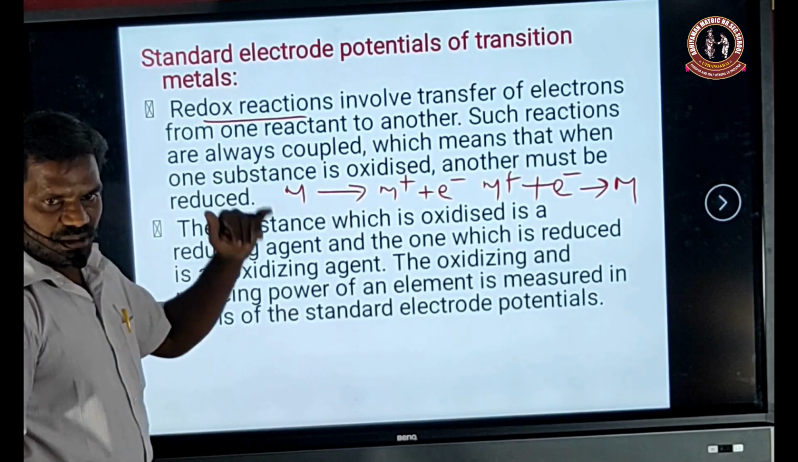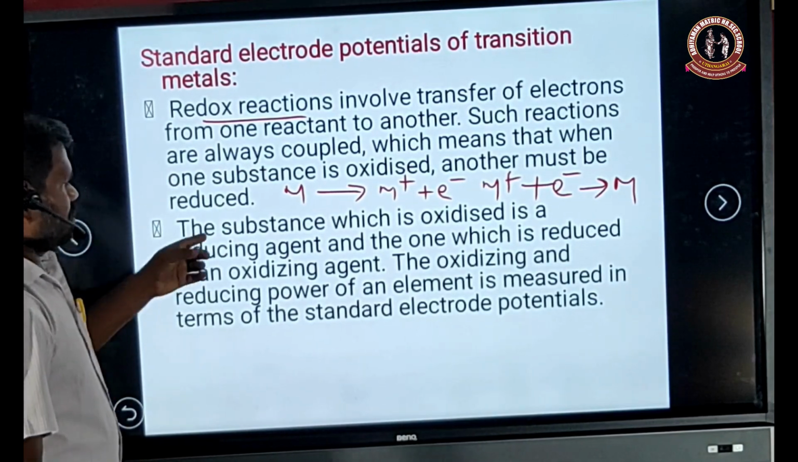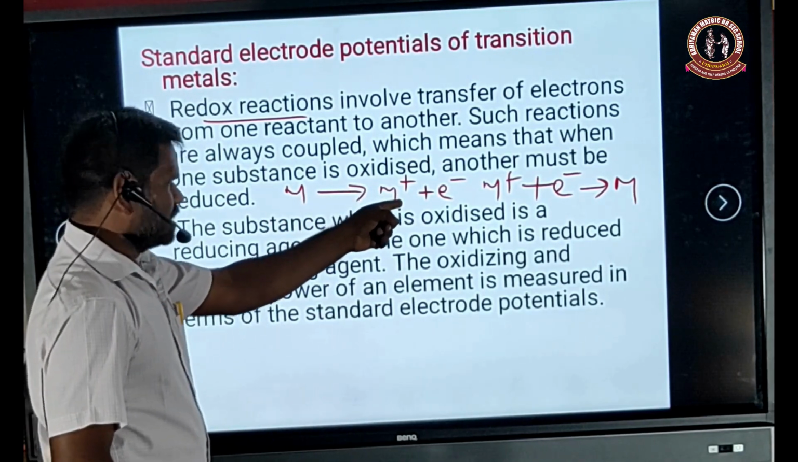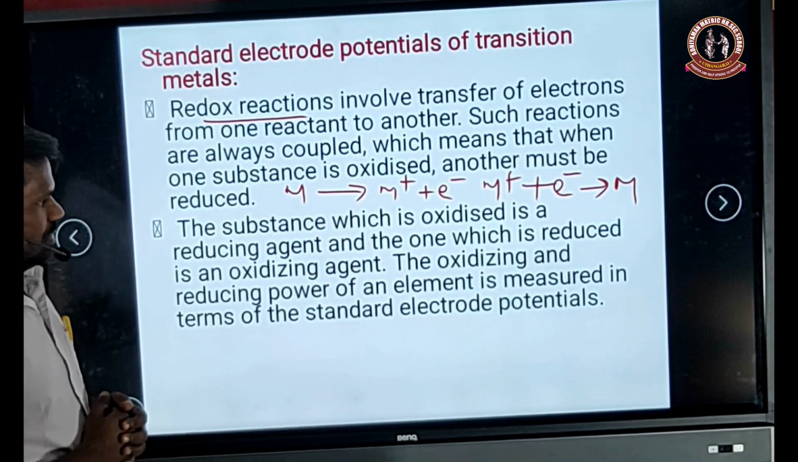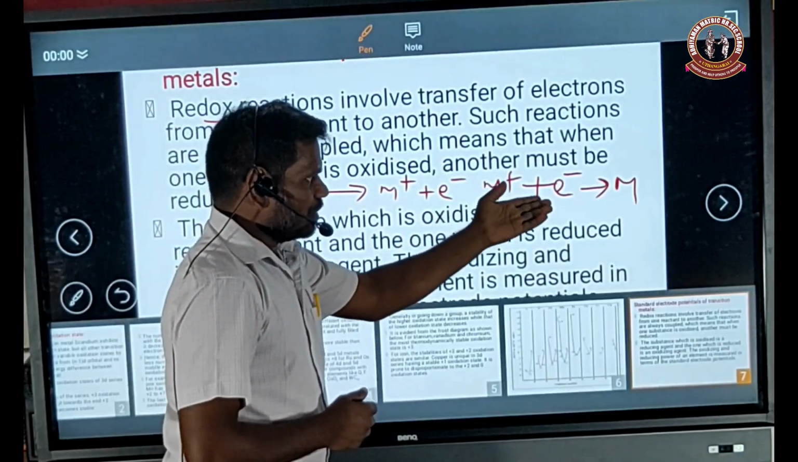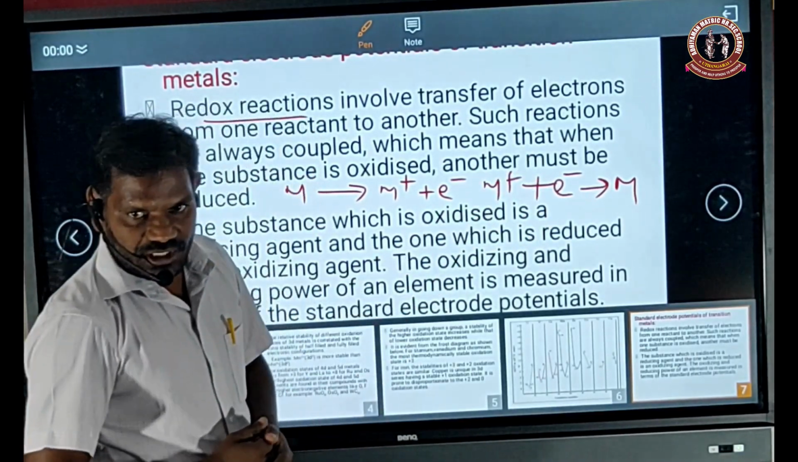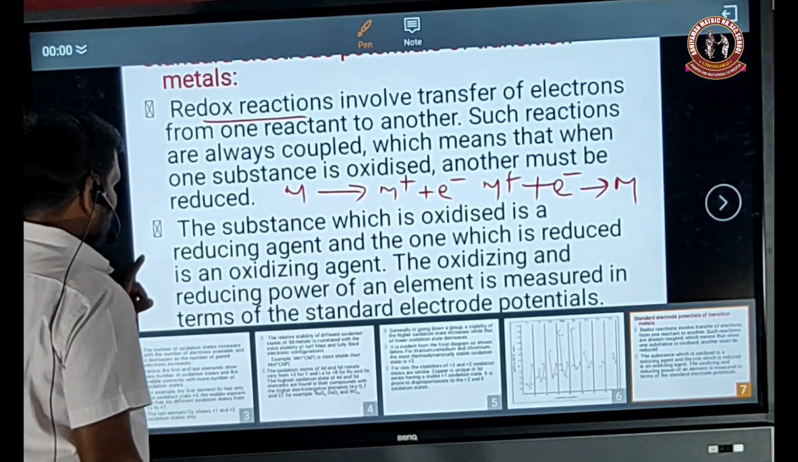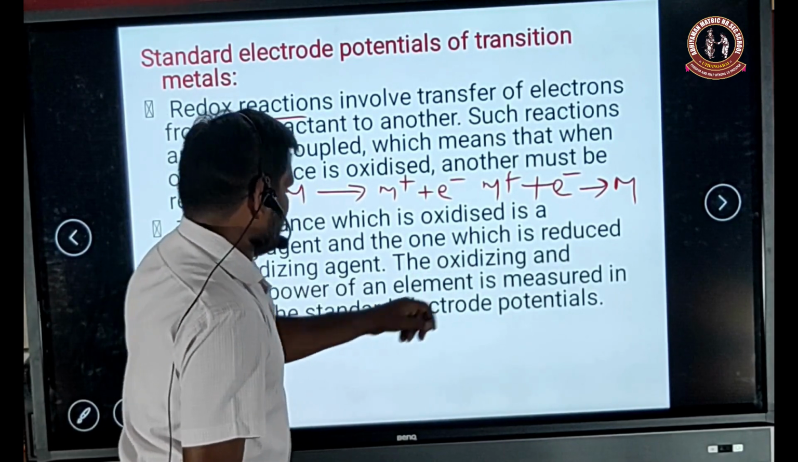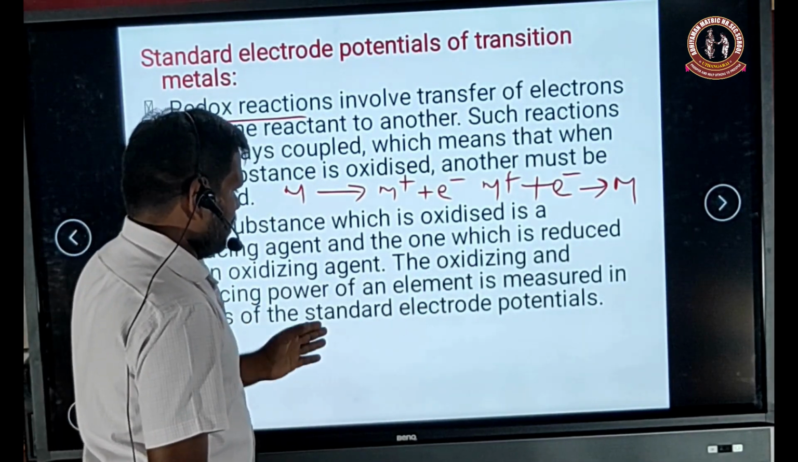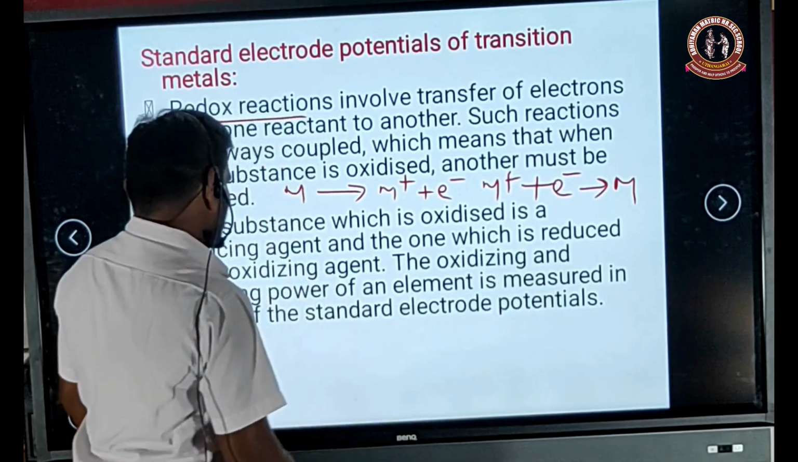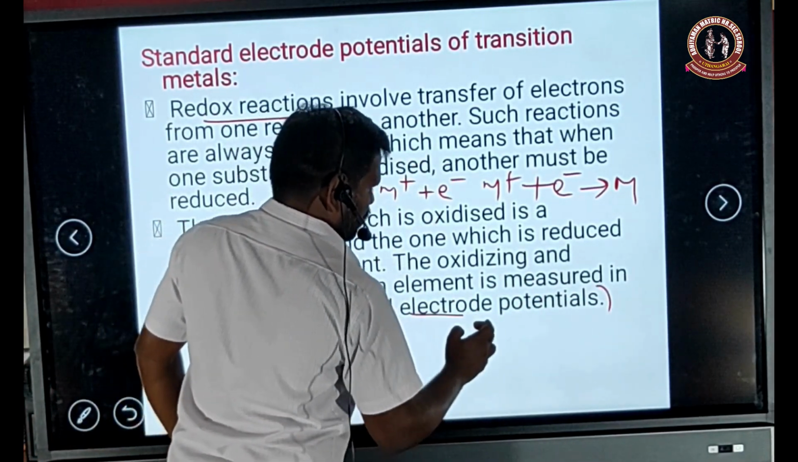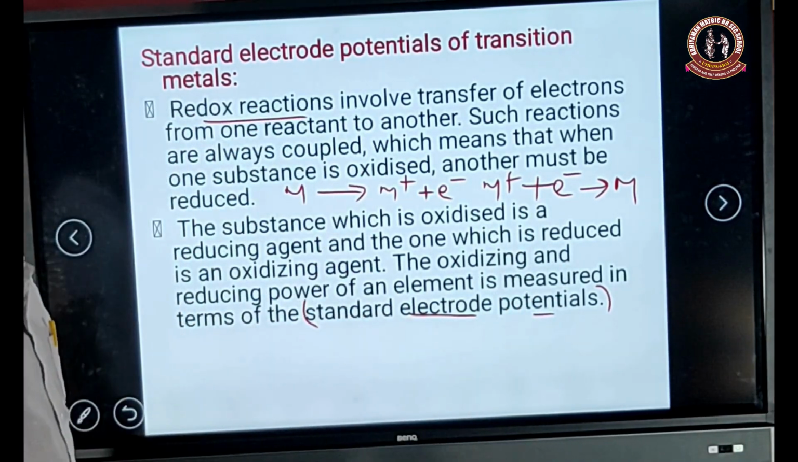So both take place simultaneously. The substance that undergoes oxidation is a very good reducing agent. Suppose the metal ion undergoes a reduction reaction, it is an oxidizing agent. So the oxidizing and reducing power of an element is measured in terms of what is called the standard electrode potential.